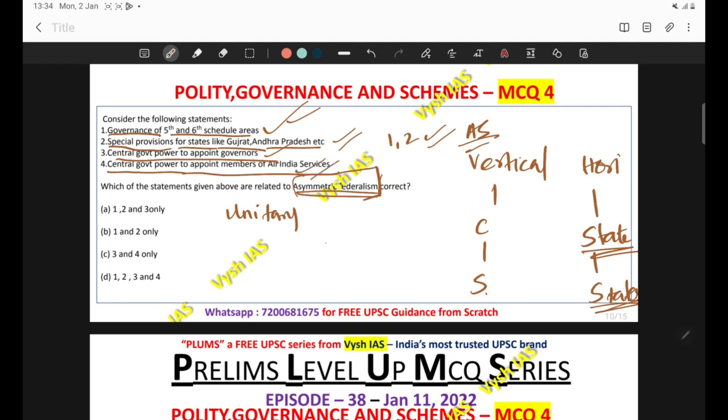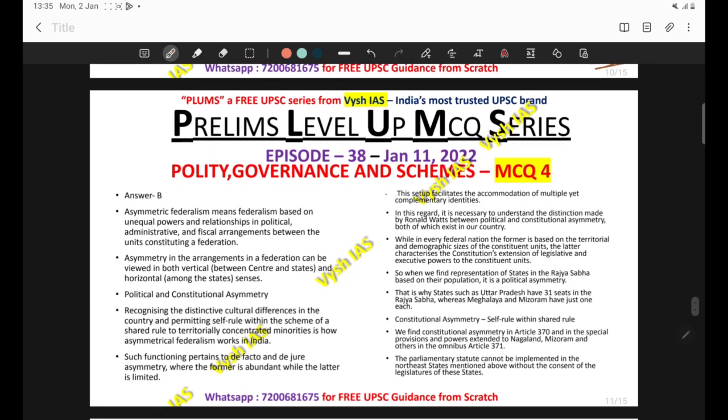The fourth statement I am reading. So both these 3 and 4 are not actually examples of asymmetric federalism, but they are examples of unitary features of constitution. So in our constitution we are having some unitary features. Even though we are following a federal setup, we are having some unitary features. Out of that, the statement number 3 and 4 are two of the important unitary features. So the answer comes out to be 1 and 2 only. So option number B is the correct answer.